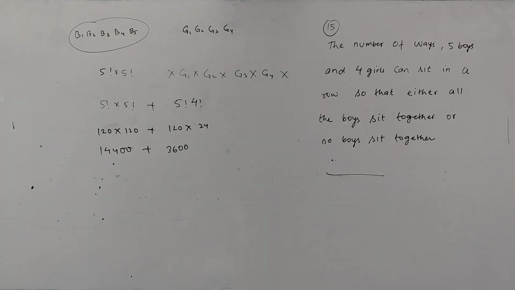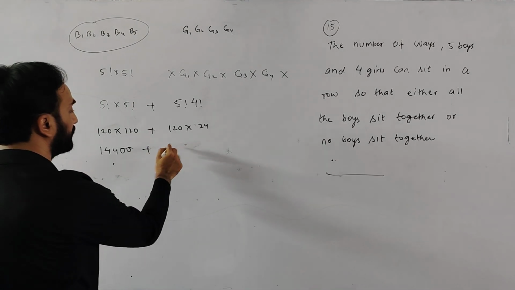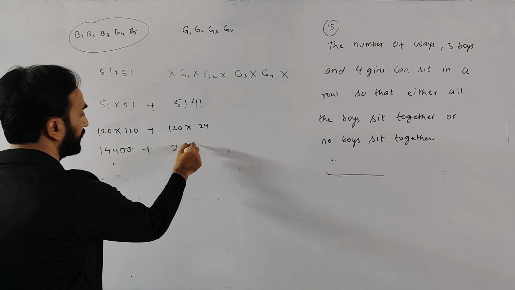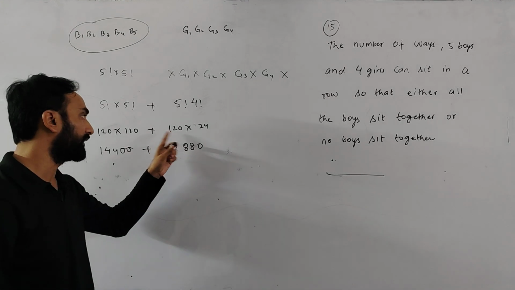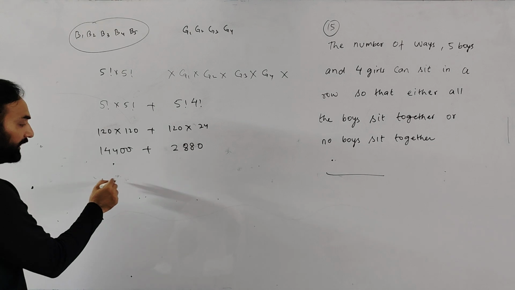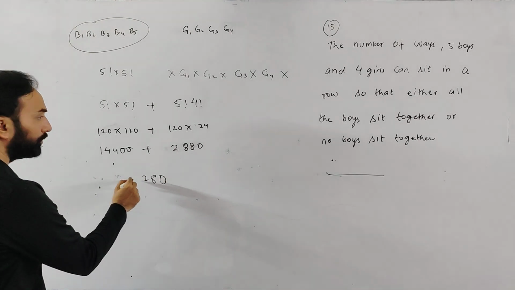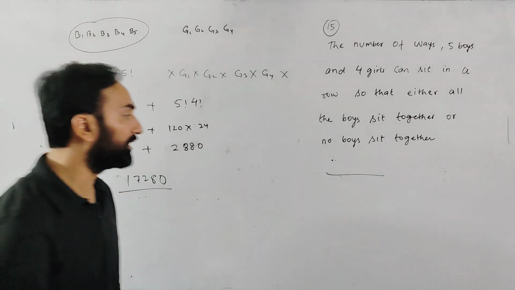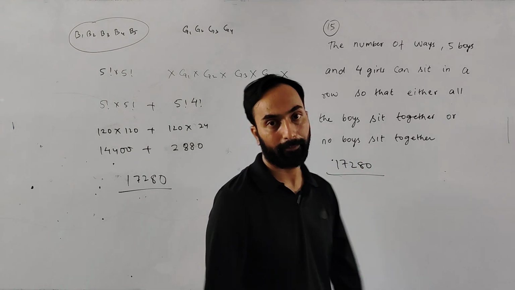So this will come as 24 into 12, which is 288, and with the zero, this will come as 2880. Now you count it, it will come as 17,280. So the final answer in this question will be 17,280. Correct?